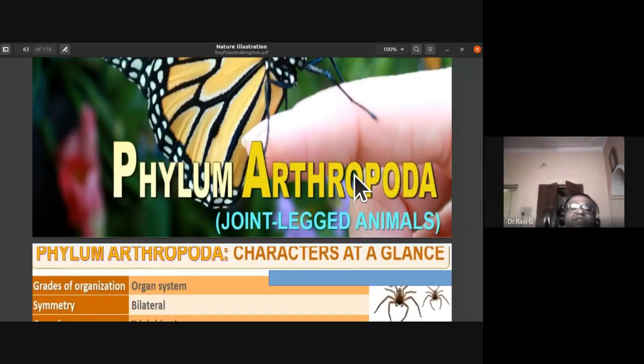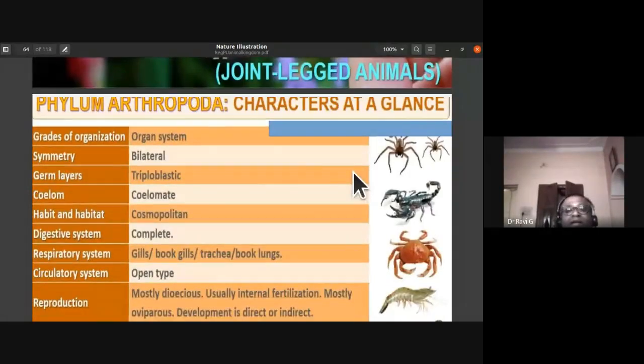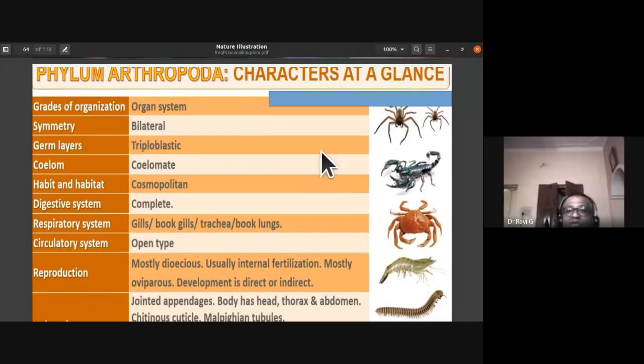Some of the salient features of Arthropoda: the grade of organization is organ system level. Symmetry is bilateral; you can divide the organism into two equal halves in only one plane. There are three germ layers: outer ectoderm, middle mesoderm, and inner endoderm, so they are triploblastic in nature. They are coelomate; they have a true coelom.